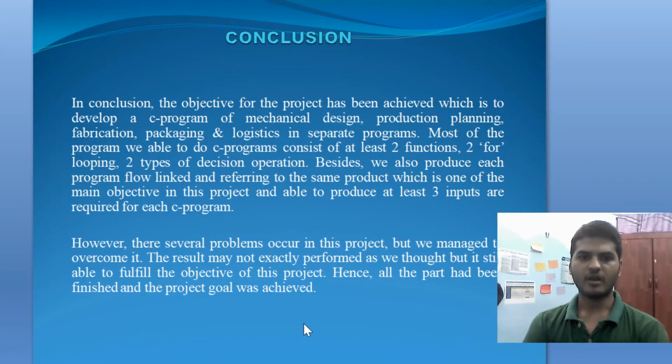In the conclusion, the objective for this project has been achieved, which is to develop a C program of mechanical design, production planning, fabrication, packaging, and logistics, and each must be a separate program. We are able to do a C program consisting of 2 functions, 2 for loops, and 2 types of decision options. Besides, we also produce each program flow linked and referring to the same product, which is one of the main objectives in this project, and able to produce at least 3 inputs required for each C program.